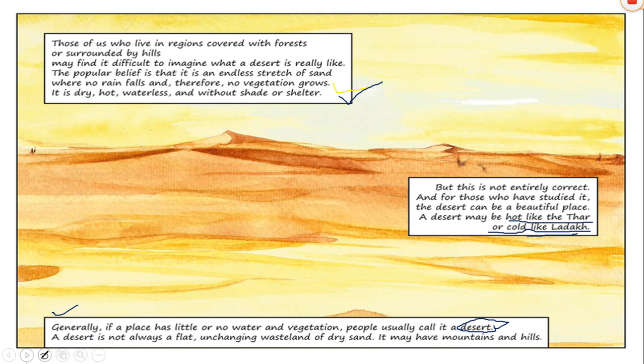Because people who closely study it can find the desert to be a beautiful place and a home to a variety of people who live under hot and dry conditions, right? So as you know, children, in a desert the ground is hardly ever covered with grass, plants or trees, and rains in the deserts are also rare. But whenever it does rain, the desert flowers bloom and the desert looks no less than a tropical garden.